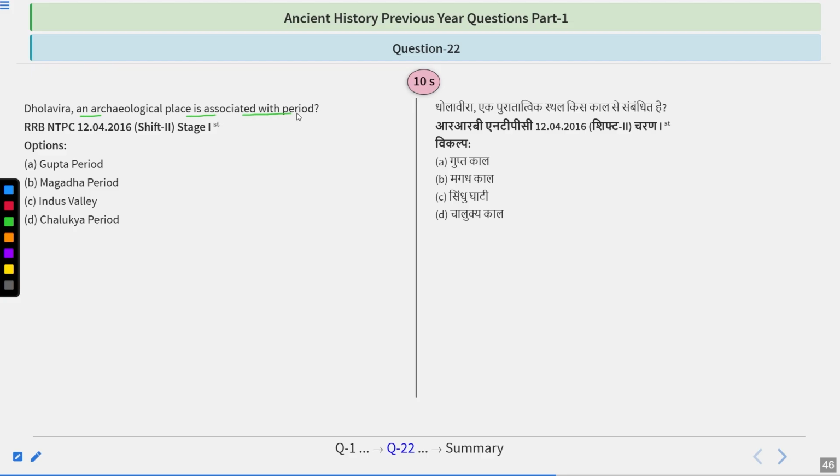Dholavira, an archaeological place, is associated with which period? Options are Gupta period, Magadh period, Indus Valley, Chalukya period. I hope after doing so many questions, this one is simple.